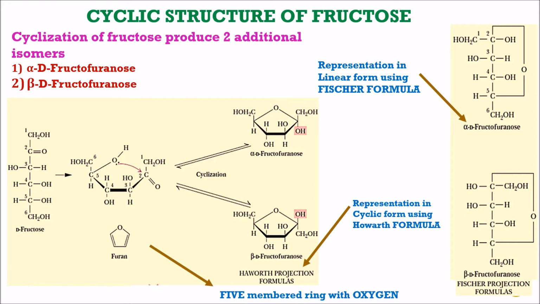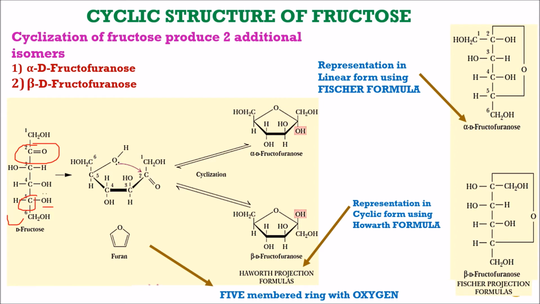Now let us see the cyclic structure of fructose. Fructose, as we all know, is a ketohexose. It has a 6 carbon chain containing a ketone as a functional group on carbon number 2. So this is the structure of D-fructose, and this is the Fischer projection. Carbon number 2 is attacked by the oxygen present on carbon number 5.